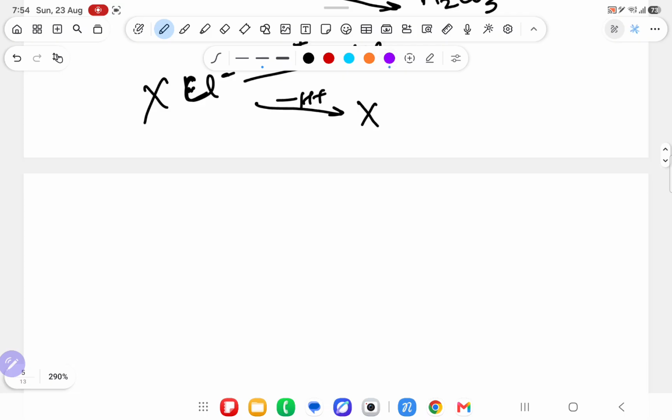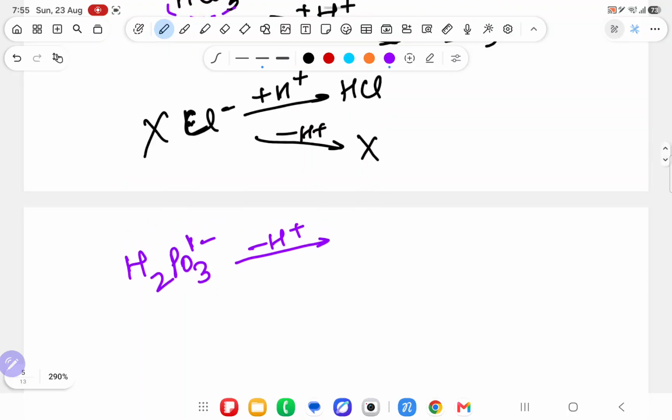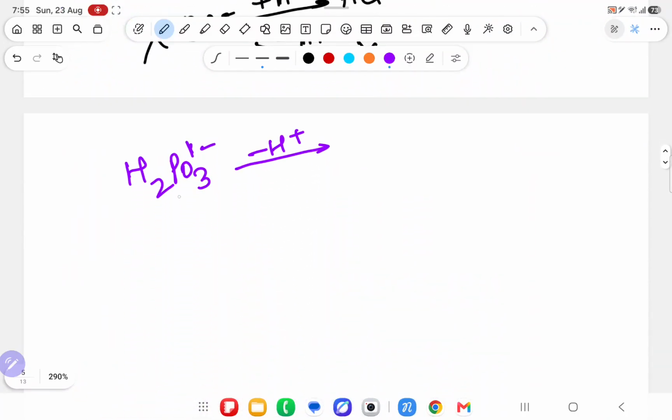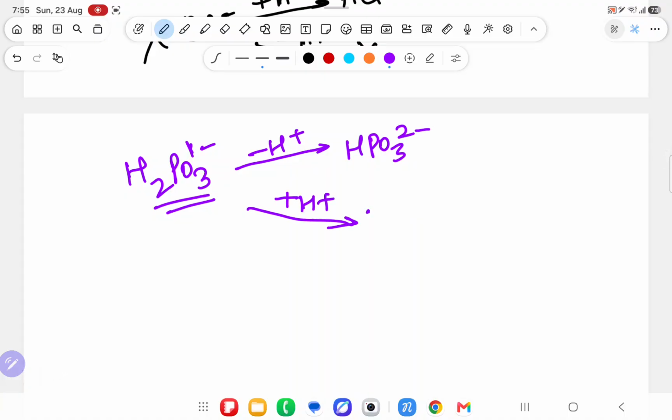Now why have I written the exceptions? Suppose I write H2PO3 1 minus. Will it donate H plus? Yes sir, it will donate H plus because H3PO3 has NF factor 2 and only 1 hydrogen you have removed. It can donate to become HPO3 2 minus and it can also accept H plus and become H3PO3.